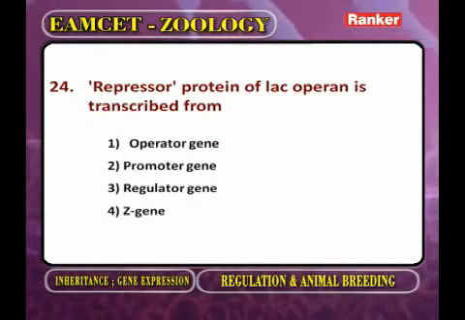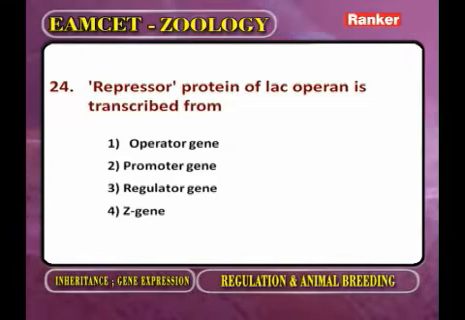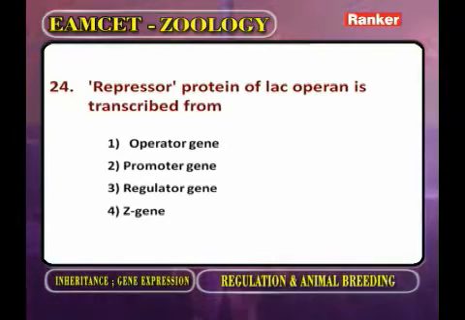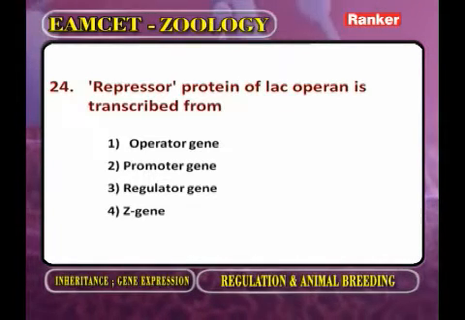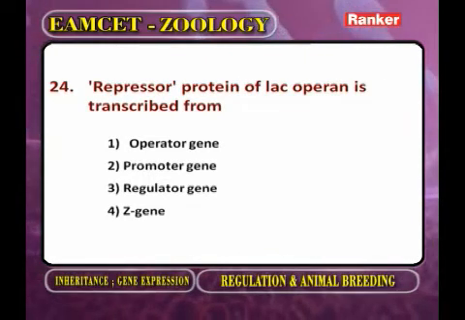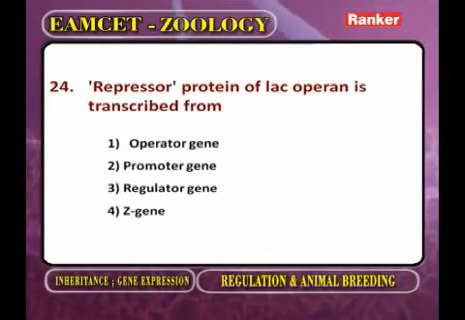A repressor protein of lac operon is transcribed from. Now as we observe gene expression and regulation in prokaryotes, this is the DNA strand. In the DNA strand, what are the structural genes?